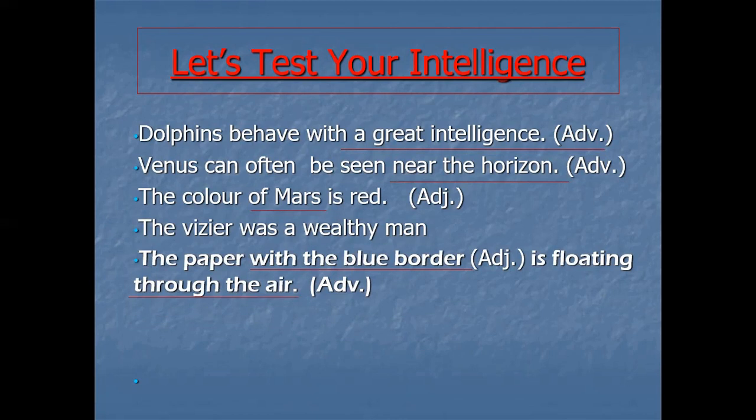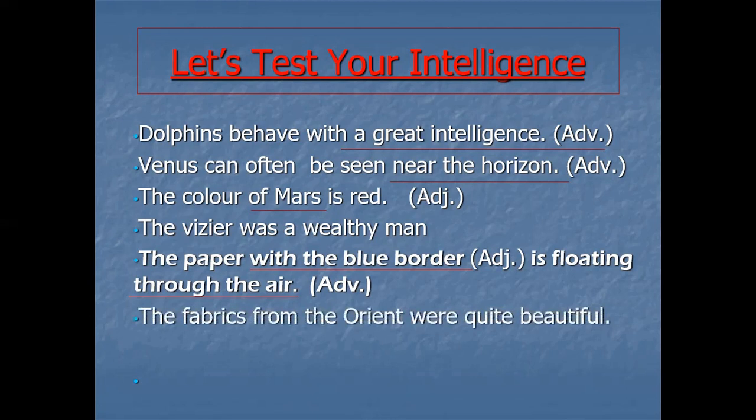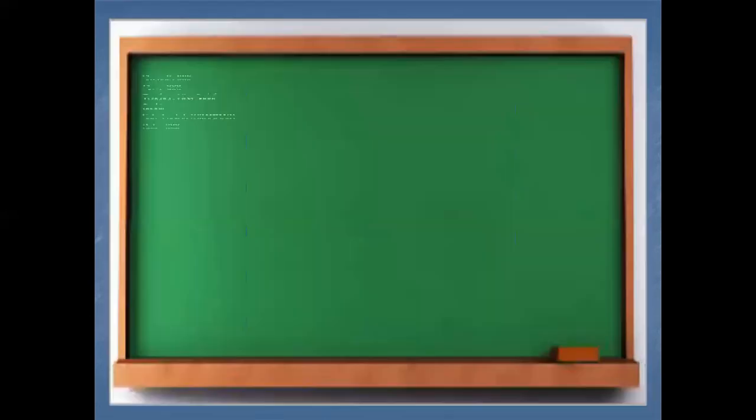Paper is a noun. So therefore this is an adjective phrase, and is floating where? Through the air. So this is an example of an adverb phrase. Then next, the fabric from the Orient were quite beautiful. This is an adjective, because from the Orient is explaining to what? To the fabric, and fabric is a noun.